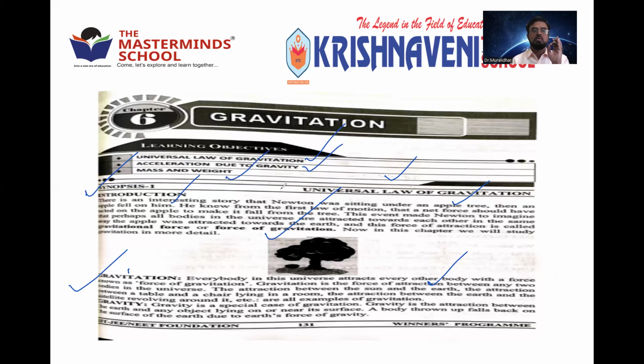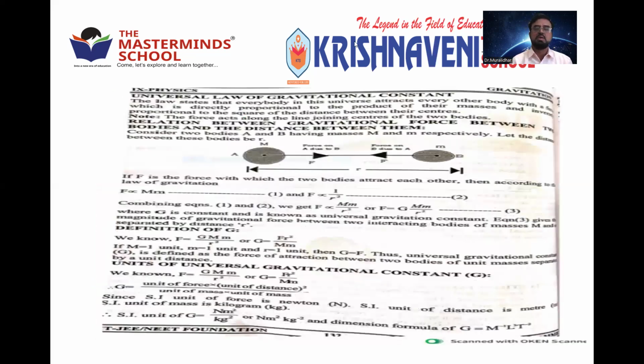After observing the gravitational force, Newton came to a conclusion in the form of the universal law of gravitation. He proposed that every body in the universe attracts every other body with a force called gravitational force, and this force depends on some factors. This slide explains the gravitational force and some new terms derived from it, followed by the units.